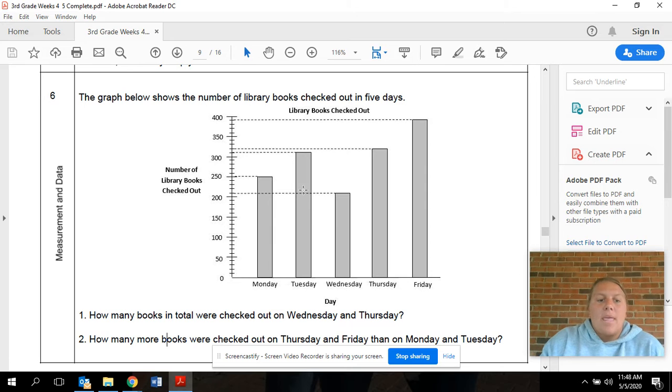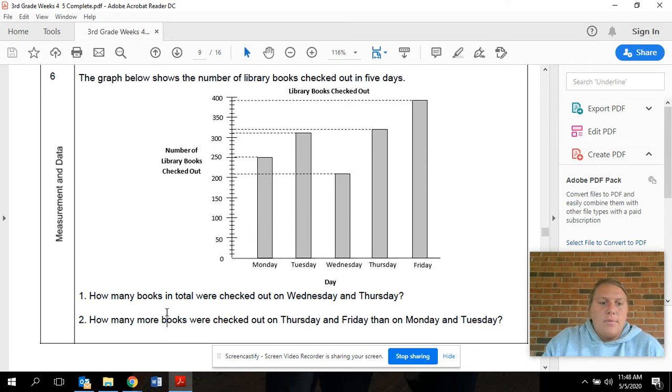Now, if we look at number 2, I want you to close your eyes first. I'm going to read this to you. You're not going to do anything, but you're just going to listen. How many more books were checked out on Thursday and Friday than on Monday and Tuesday?